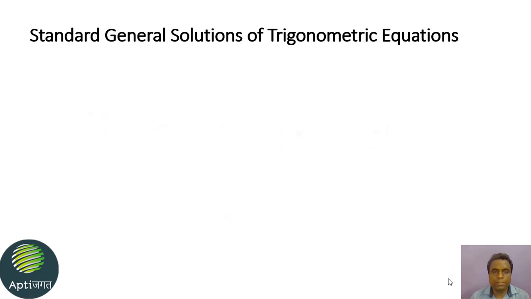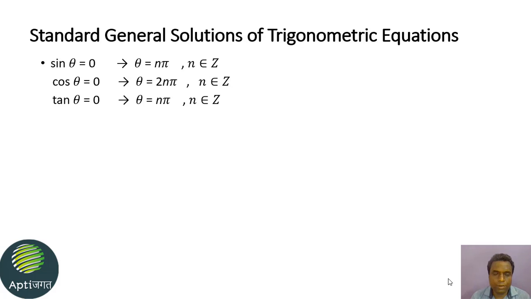Students, we have studied the periodicity of trigonometric ratios, so we can have standard generalized solutions of trigonometric equations. If sin theta is equal to 0, then the general solution will be theta is equal to n pi. Similarly, for cos theta equal to 0, the general solution will be theta is equal to (2n+1) pi by 2. For all these solutions there is one condition, that n must be an integer. Similarly, for tan theta equal to 0, theta is equal to n pi. These were the values when only one angle, theta, was involved.